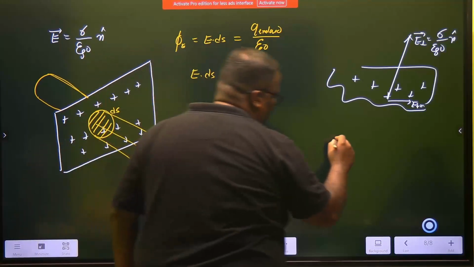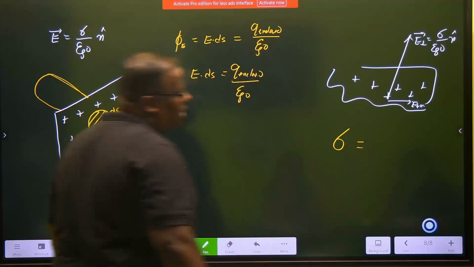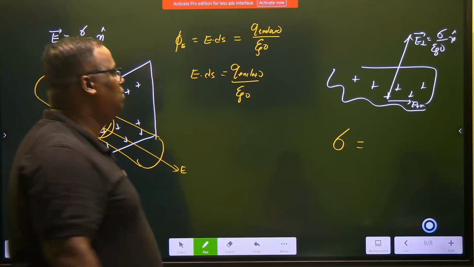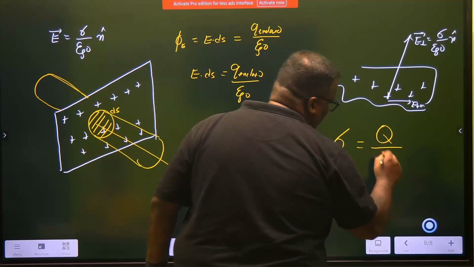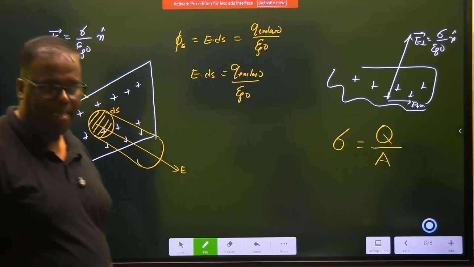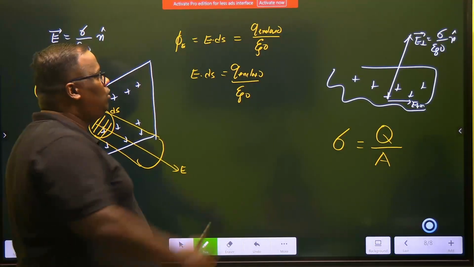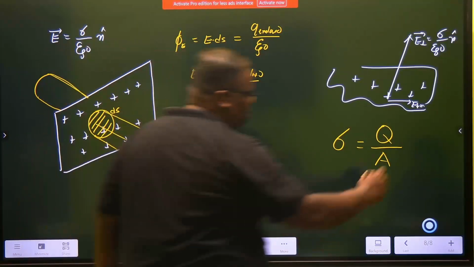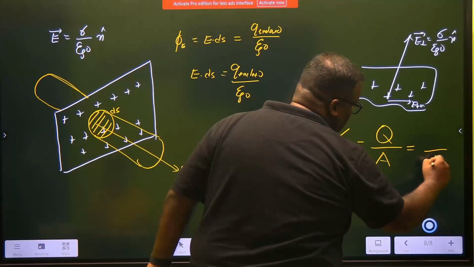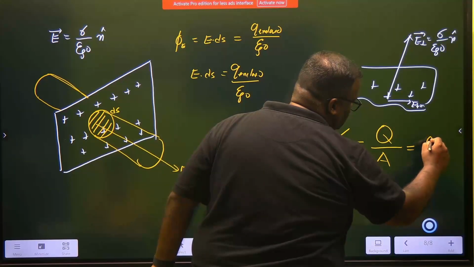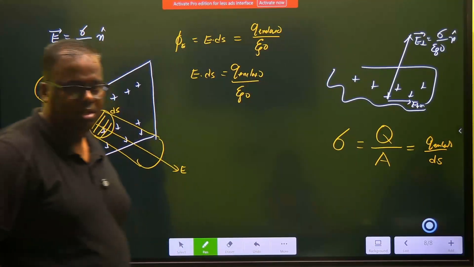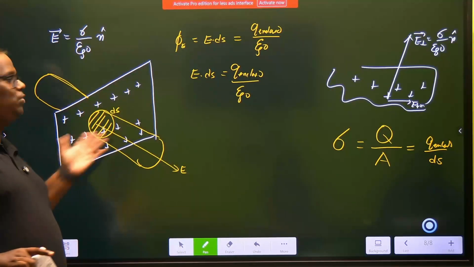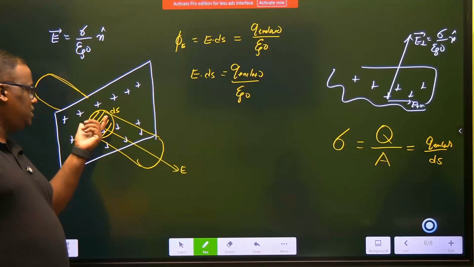Now look, children, what is the surface charge density? The surface charge density is always given by the charge spread over the entire area. We want to find out what is Q enclosed. Our area now is a small area dS. So this is our Q enclosed. This will also give the density, right? Density is density. Density has nothing to do with area. Density is charge per unit area.